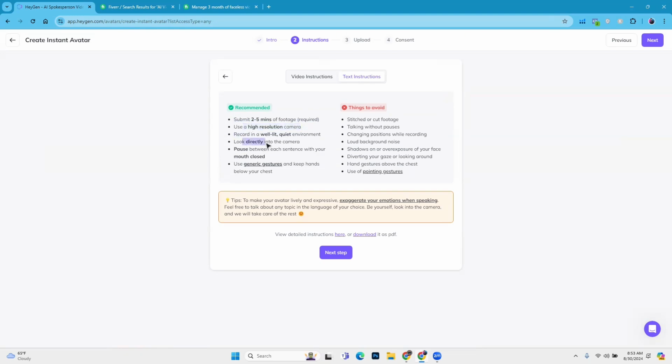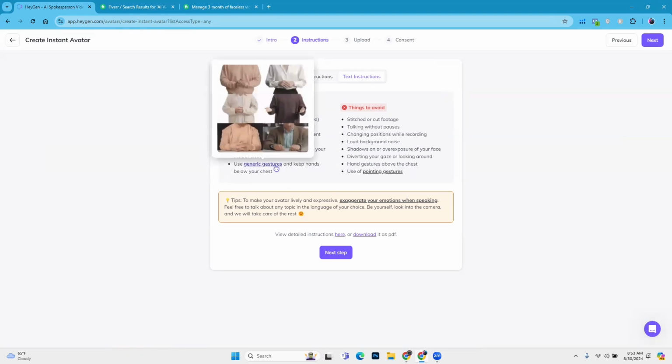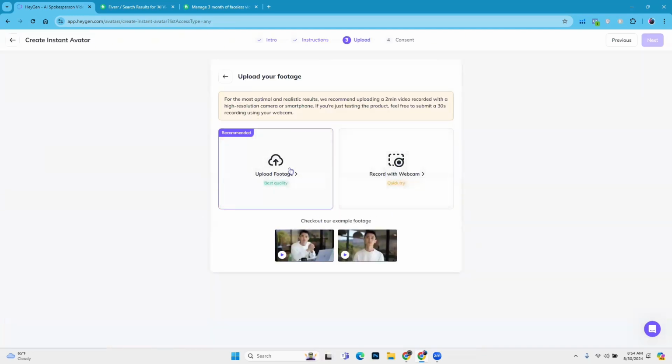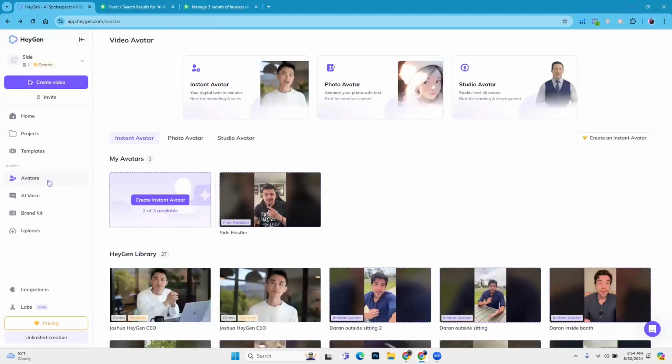Then you need to look directly into the camera. Use generic work and keep your hands below your chest. You don't need to do hand gestures. That will be much better, because I have seen so many people, even I was making that mistake, and then there will be no synchronization. We just need to speak, and it's very easy. Then click on next, and you can upload your footage here. When you upload your footage, it will be much better. In this way you can create your avatar.